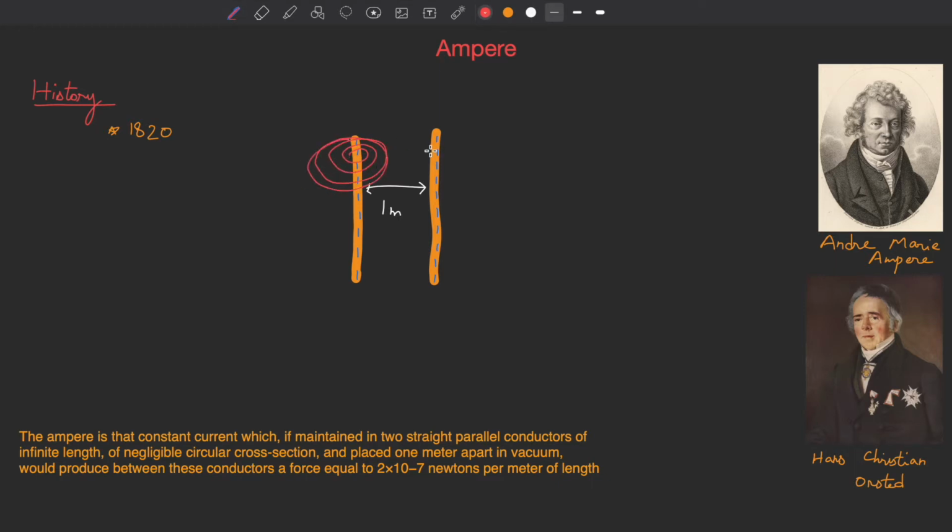This magnetic field will exert a repelling or attractive force, depending upon the flow of the current in the wires. If the flow of electricity in these wires is in the same direction, then they will repel, and if they are in opposite directions, then they will attract. So let me write it down. They are generating a magnetic field.